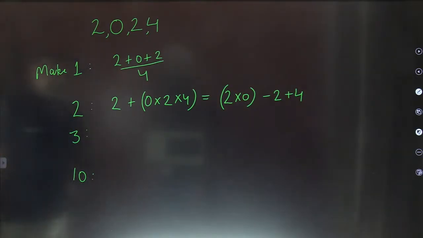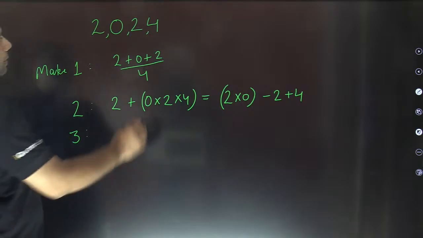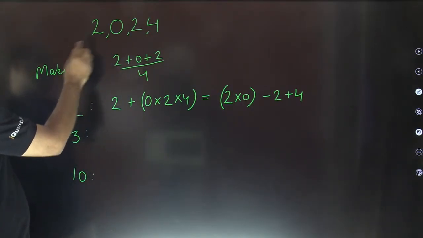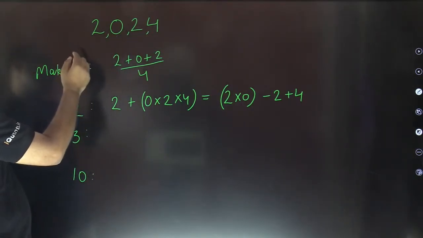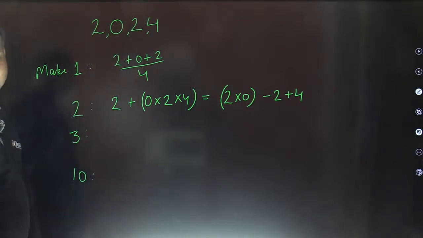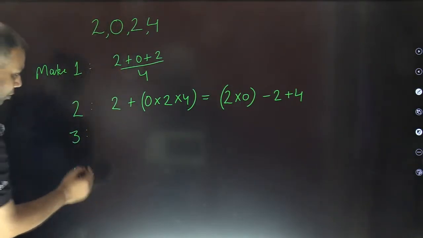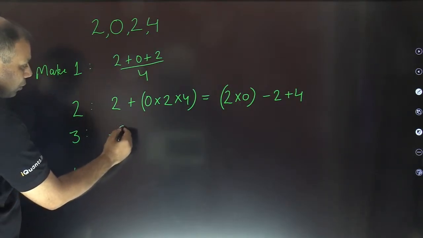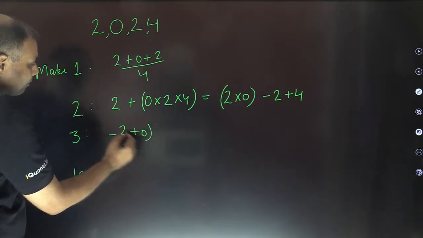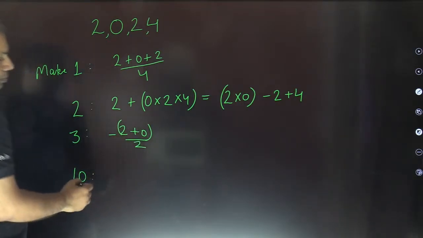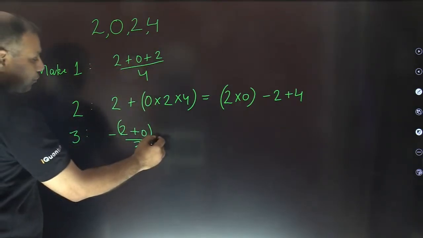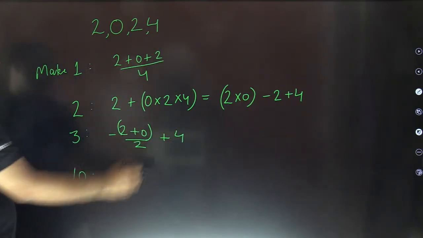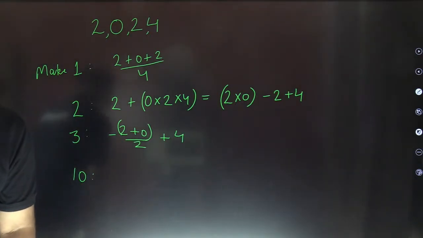See, we need to use the negative sign before that. So if I'm keeping this as 2 plus 0 divided by 2, that will make it 1. So then 1 needs to be subtracted from 1. So this part should be negative. So your answer which you are saying should be written like this: it is negative of 2 plus 0 divided by 2. That makes it 1. So plus 4. So negative 1 plus 4, that would be 3. Isn't it? Yes, Amit, that's correct.